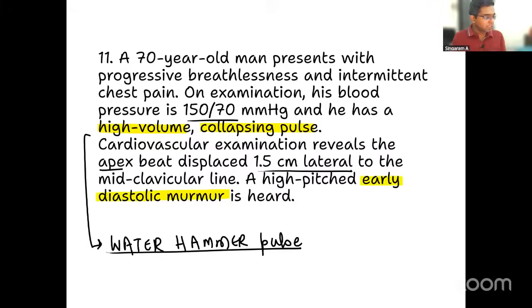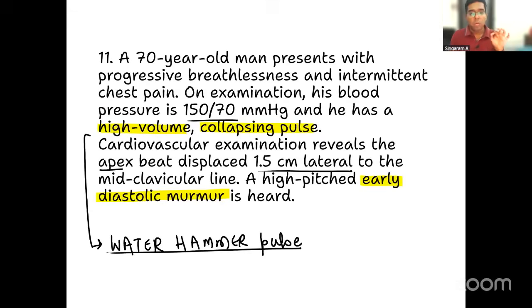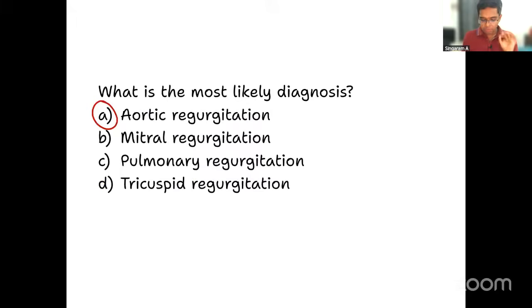So water hammer pulse with early diastolic murmur are the two keywords which I need to take into account for making a diagnosis. Can you tell me out of the options which is the likely diagnosis? Some of you have already come to the conclusion. Very good. It is aortic regurgitation. That only has the typical collapsing pulse or the water hammer pulse, and that only has the early diastolic murmur also. So very clear, it is aortic regurgitation.